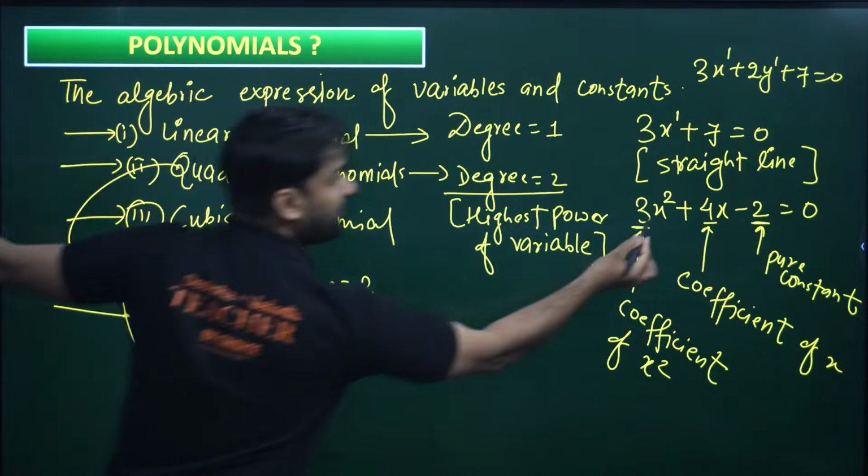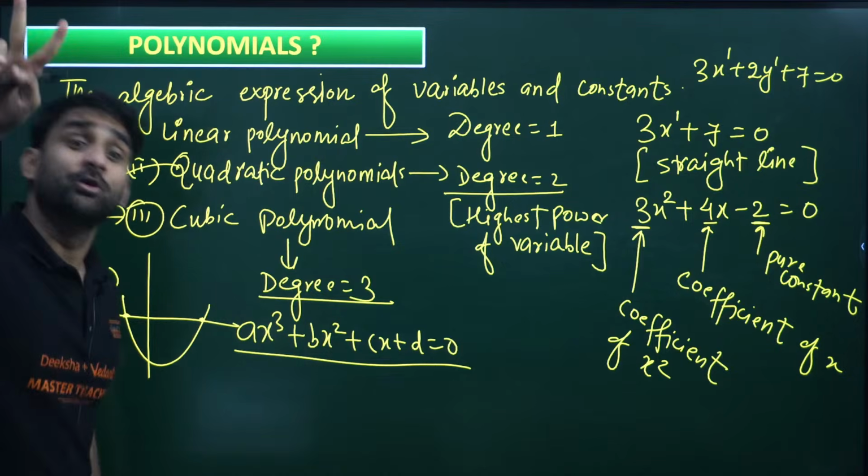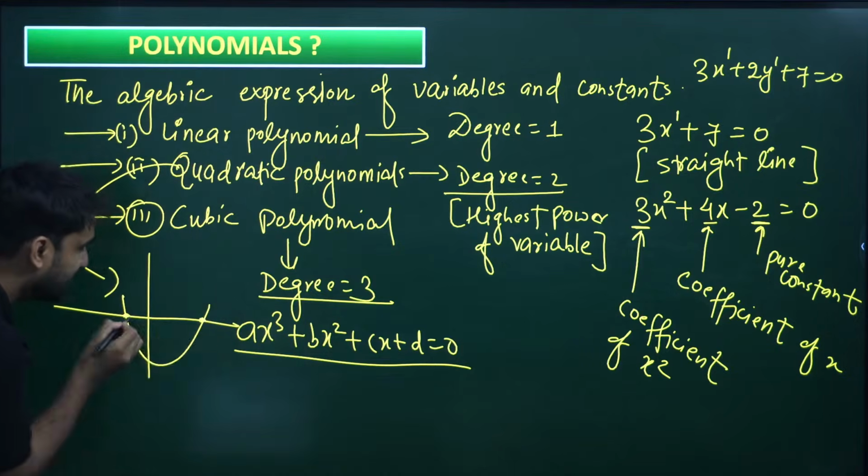Why? Because a quadratic polynomial is there. So how many solutions will be there? 2 solutions will be there. 2 zeros will be there. 2 roots will be there. It means it will be intersecting at 2 points.